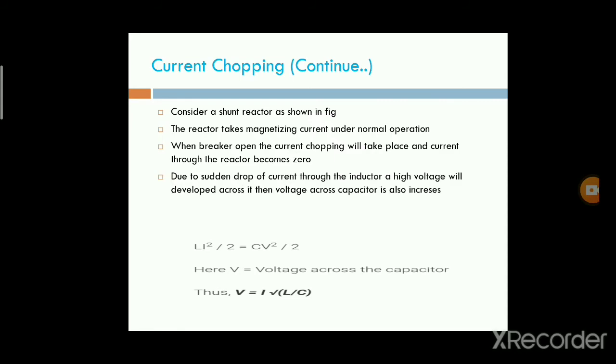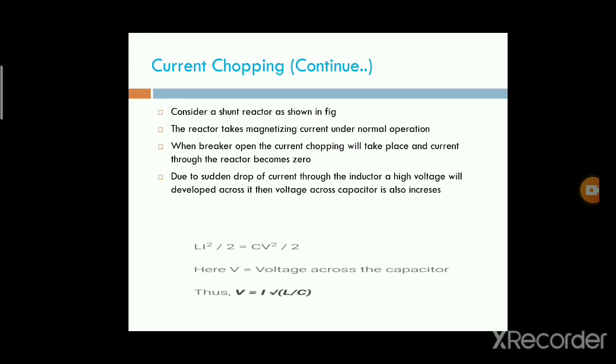Due to the sudden drop in this current, a high voltage will be developed across the inductor, and that voltage will be passing through the capacitor also, so the voltage across the capacitor is also increased.